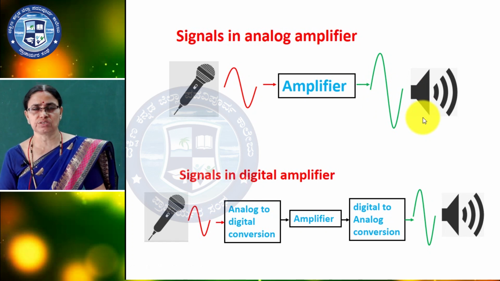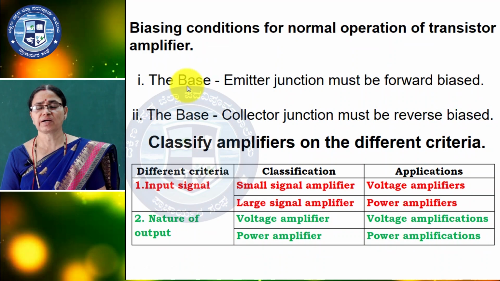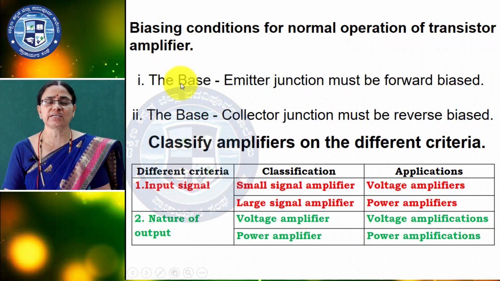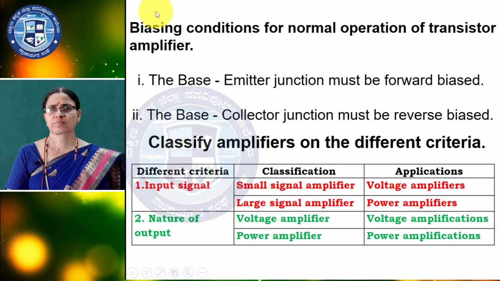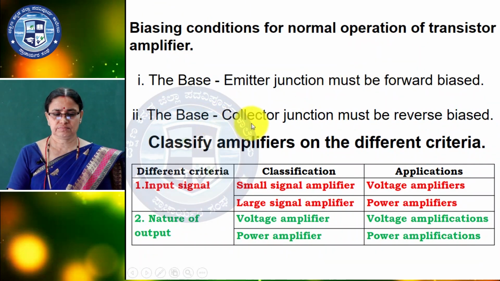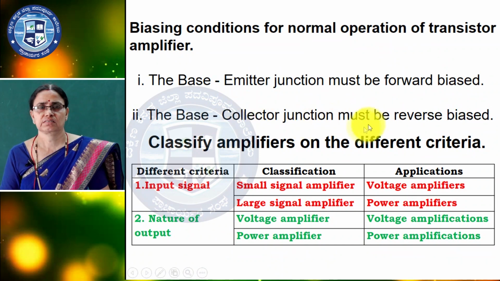Now what is the biasing condition for amplification? I said earlier, biasing is very necessary for amplifiers. So you studied about the biasing conditions in the first year, that is the emitter base junction should be forward biased and the base collector junction should be reverse biased. Base emitter junction should be forward biased and base collector junction should be reverse biased.